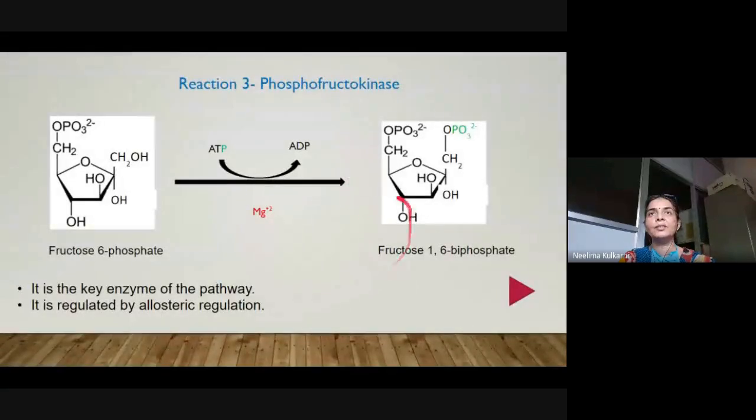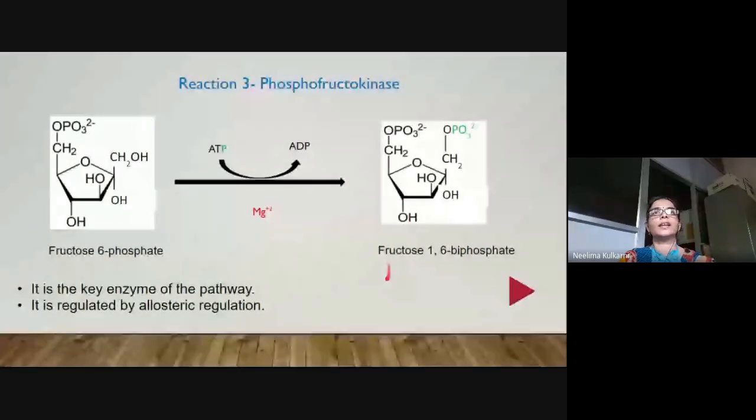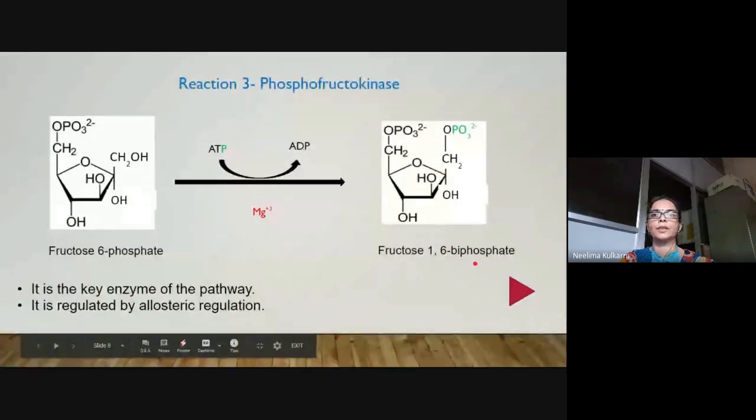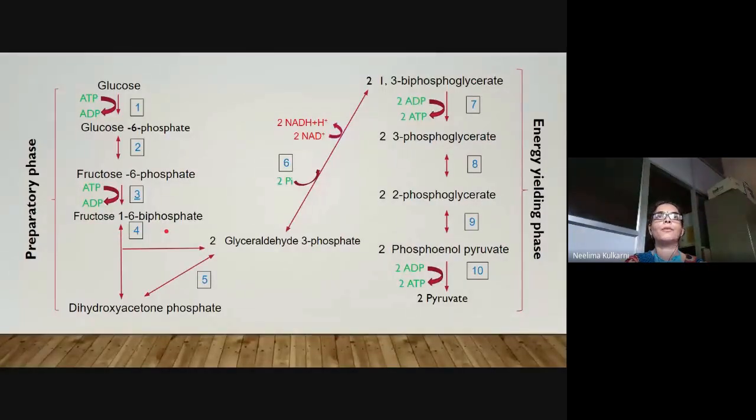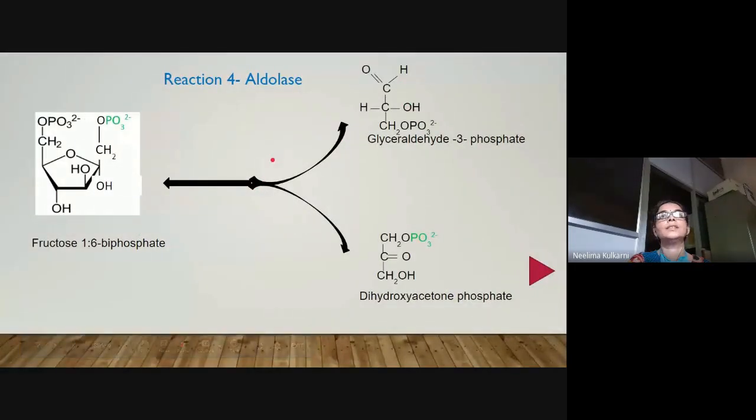So what is the reaction? Okay. This is the reaction, conversion of fructose 6-phosphate to fructose 1,6-biphosphate. Now, fructose 1,6-biphosphate is acted upon by the fourth enzyme, which is called aldolase. Aldolase brings about cleavage. So it is a 6 carbon sugar. It is cleaved.